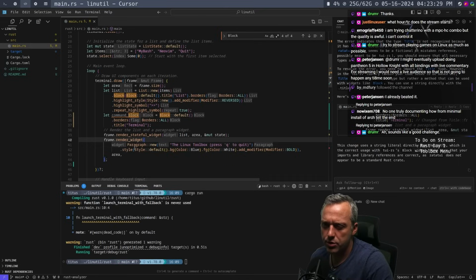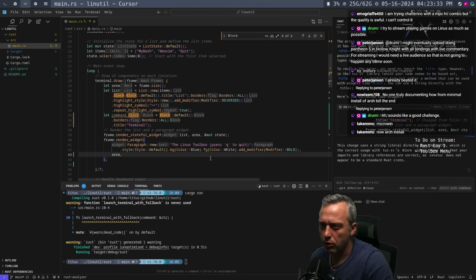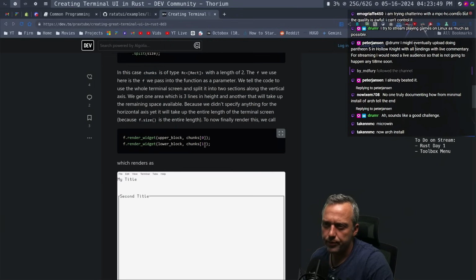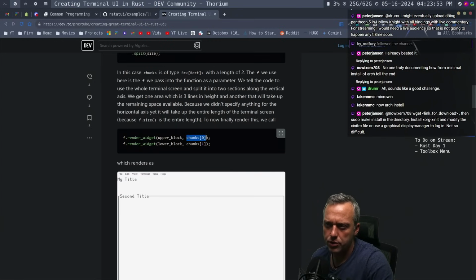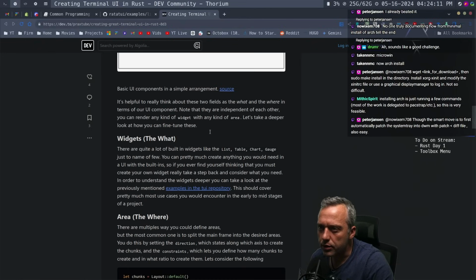All right, so here's the rendering of the widget. Now we come below that widget. We have the style format area there. So the next one, looking at here, there's no chunks though. I feel like there should be a chunks 0 or something. Let chunks, layout, default, direction, vertically, constraints. Is there anything else with this? Let me look.